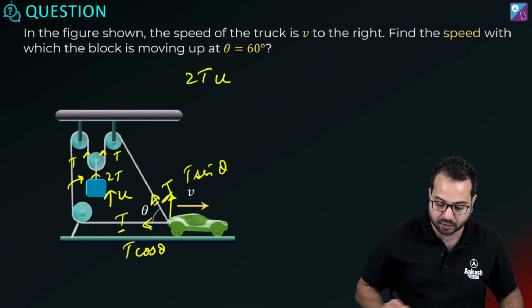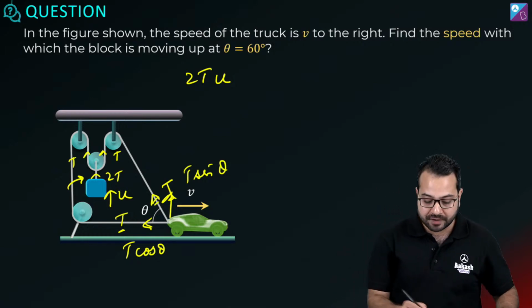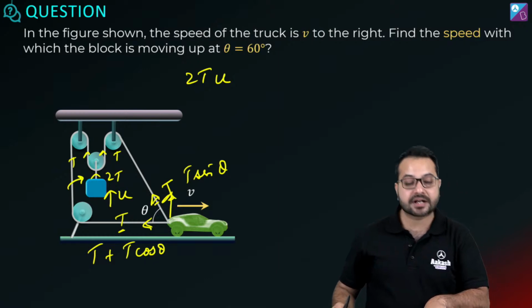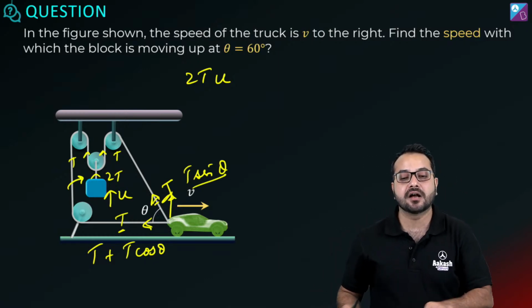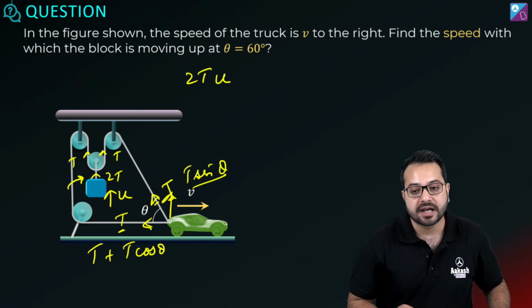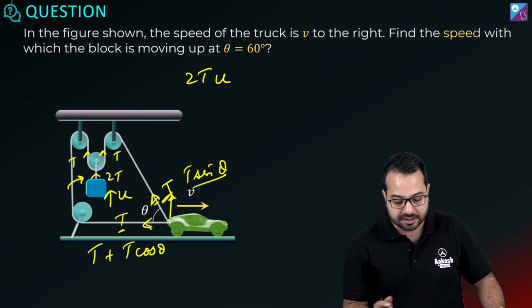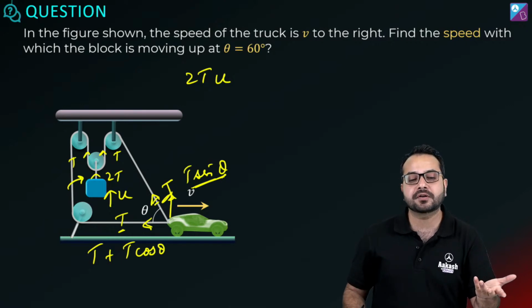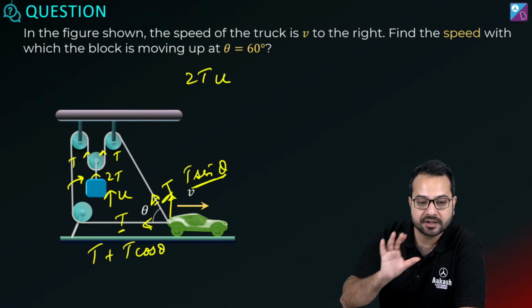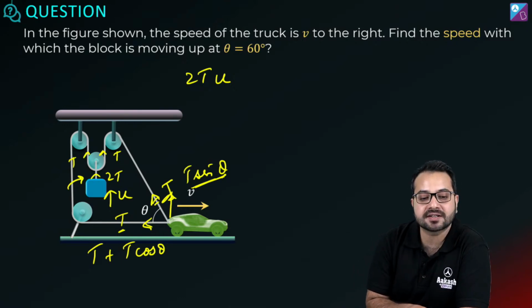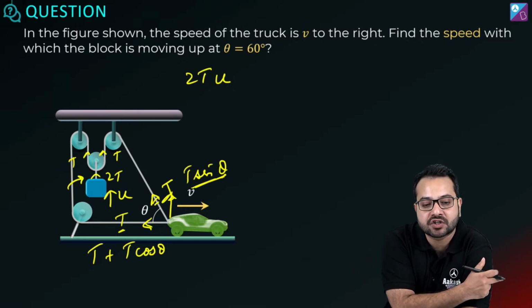Now you can forget about this tension. So what do we have? In the horizontal direction we have t plus t cos theta. In the vertical direction we have t sin theta. The displacement is horizontal. If the displacement is horizontal, then t sin theta is not going to do any work. All the work is going to be done by t plus t cos theta. Now get this. T plus t cos theta is in the opposite direction.